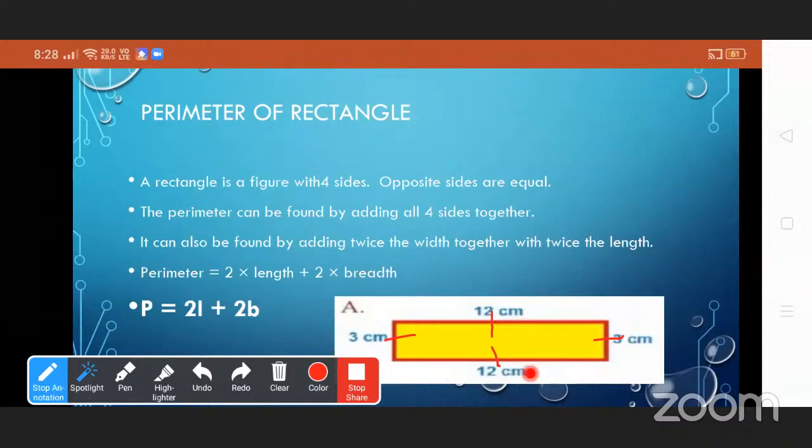Means opposite sides are equal. See here, 2L means this is length. 3 centimeter is length and 12 centimeter is breadth. So twice the length plus twice the breadth is the perimeter of a rectangle.